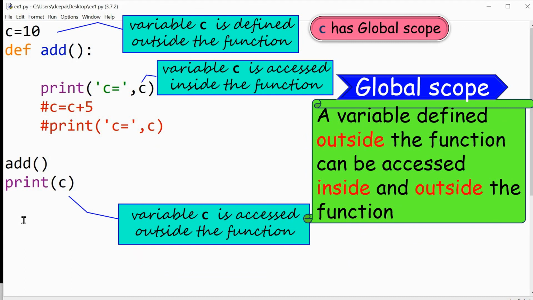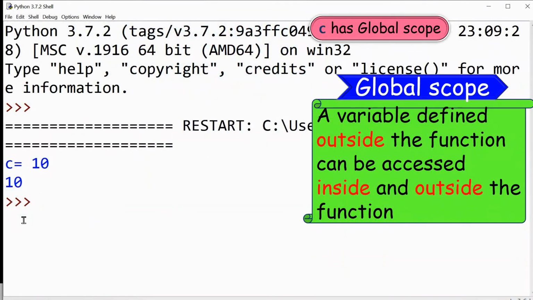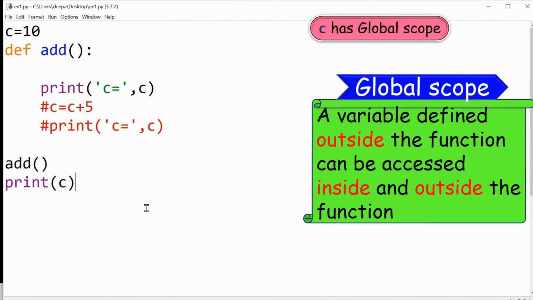So check the output of this program. C is equal to 10. That is because of the print statement which is inside the function. And 10 is printed because of the print statement which is outside the function. Okay, this is how global scope works.